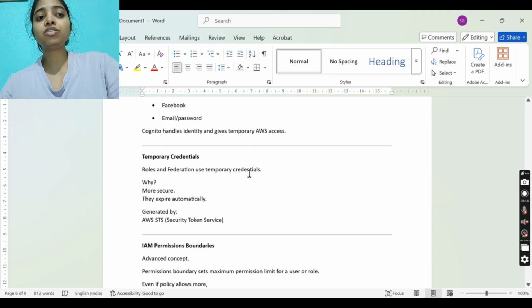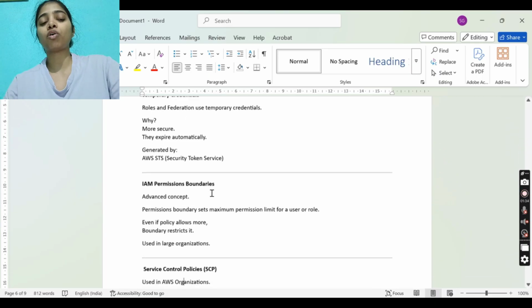Temporary credentials, roles and federation are used for temporary credentials. Why? They are more secure, they expire automatically, and they are generated by AWS STS, the Security Token Service. After some time they expire automatically. So roles and federation are a more secure way to authenticate or log in.